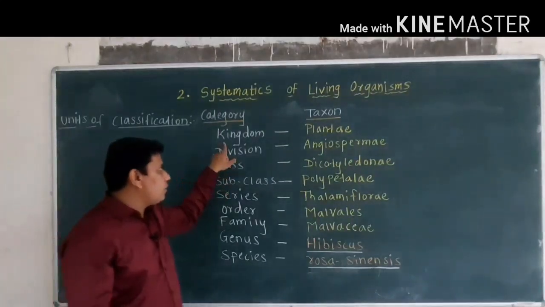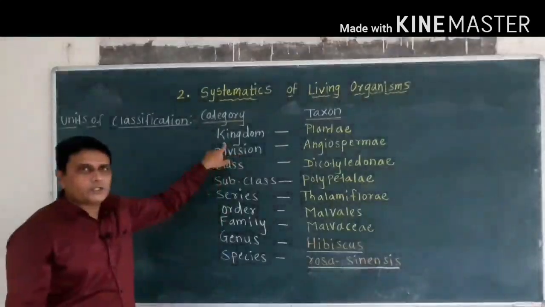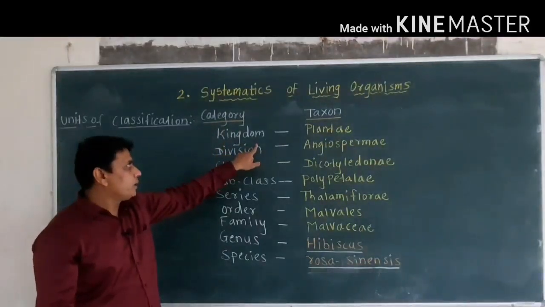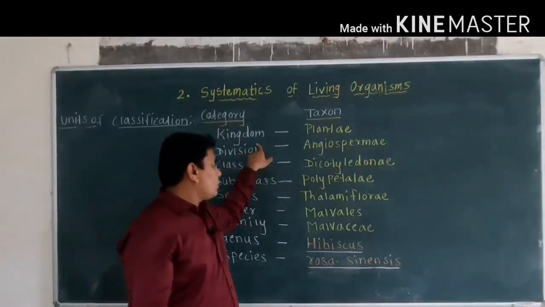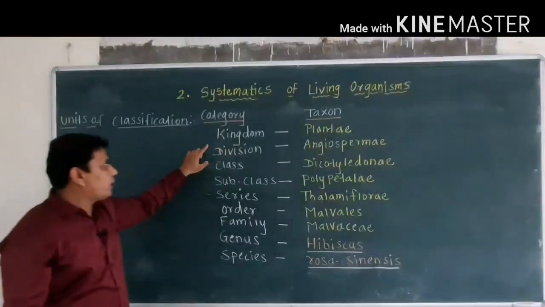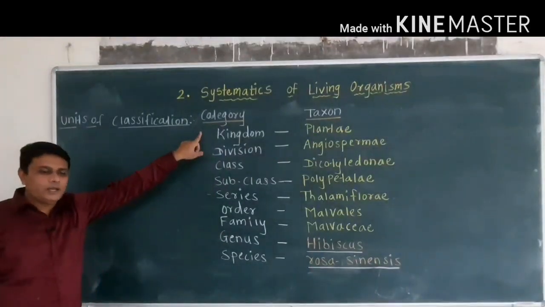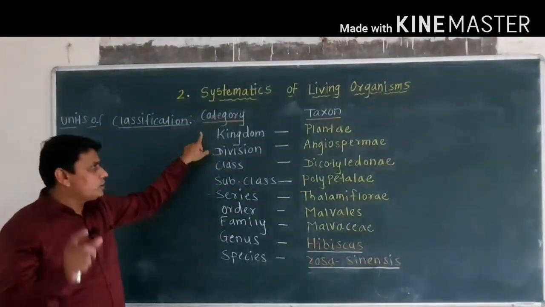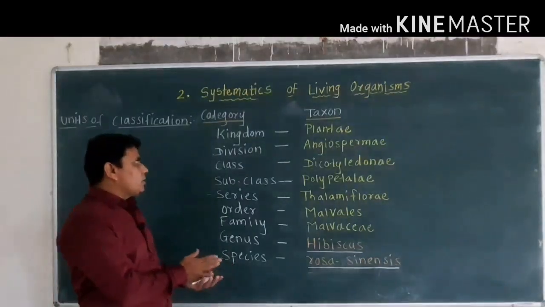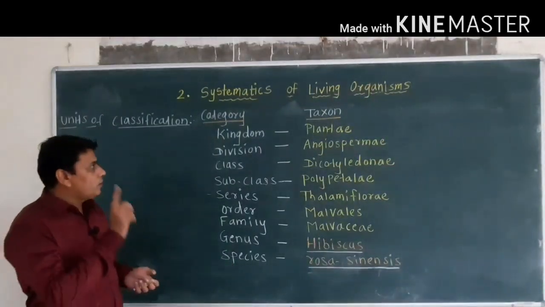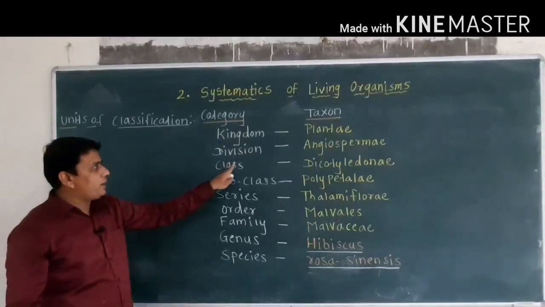Then the highest level in the classification system is kingdom. China rose shows kingdom Plantae. So kingdom is the highest level in the system of classification, and kingdom consists of closely related divisions.